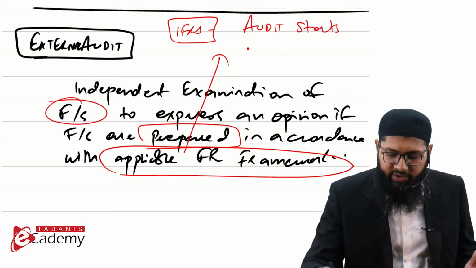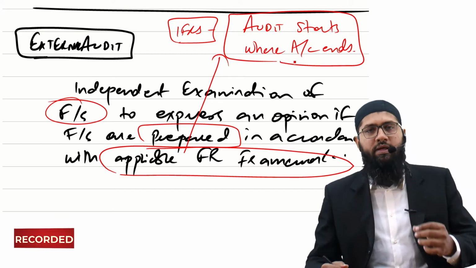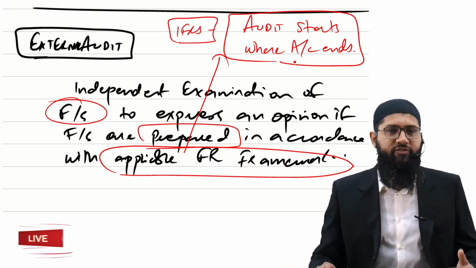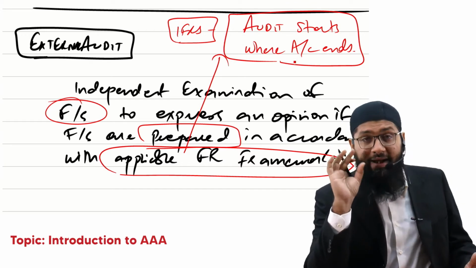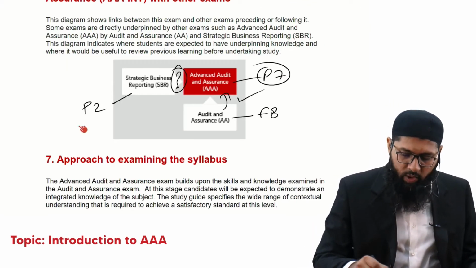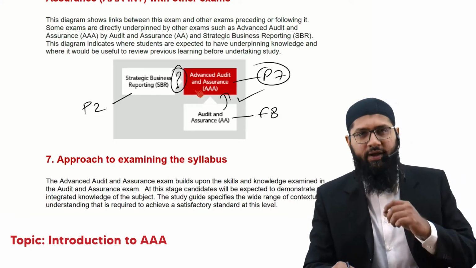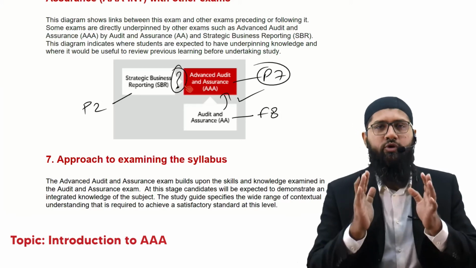So always remember, the audit starts where accounting ends. I repeat, always remember the audit starts where accounting ends. So in order to be a good auditor, you have to be a good accountant. That is why this relationship of SBR and AAA is here: in order to be good at AAA, you need to be good at SBR.